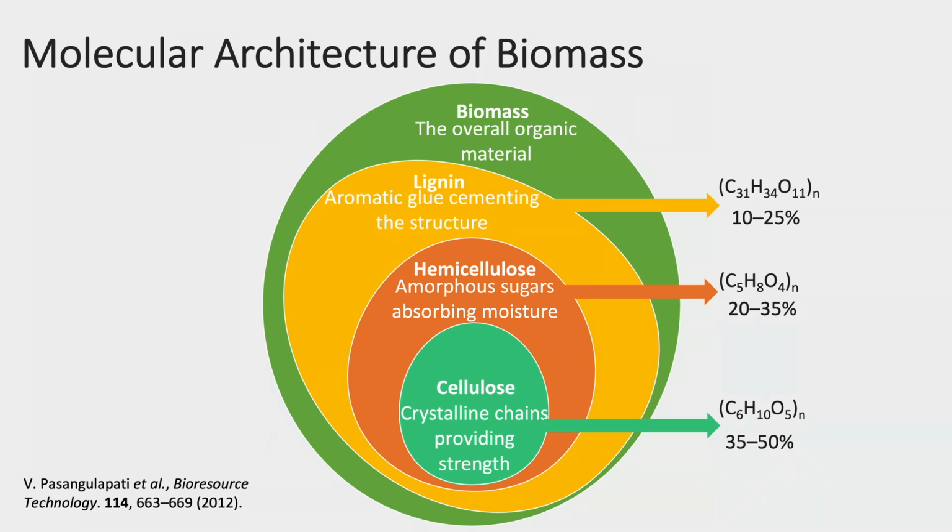Lignin is an aromatic 3-dimensional network. It acts like a glue between fibers and gives the material stiffness and rigidity. Finally, water. Most of the water in biomass is stored in the hemicellulose and lignin parts. These softer, less ordered parts take up and keep more water than the crystalline cellulose.